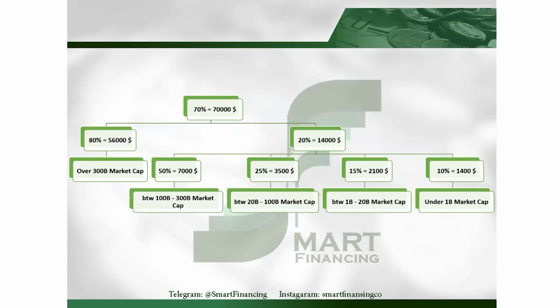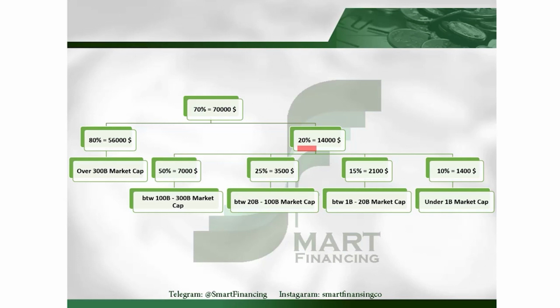With the 70% that we want to invest in the stock market, we should follow two simple steps. First, 80% of this should be invested in big companies like Apple, Amazon, etc., with a market cap over $300 billion. And the rest, 20%, should be invested in small companies with high potential growth. Doing it like that can help us maximize our gains.